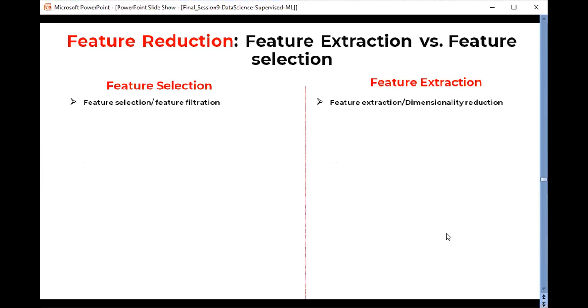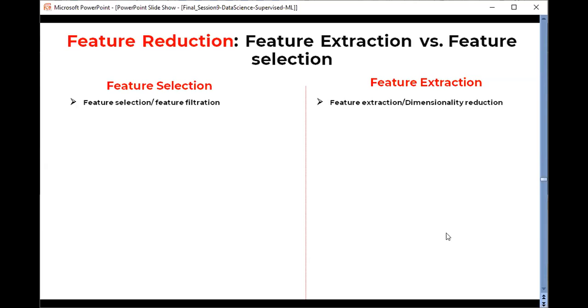The first difference: the feature selection method is also known as feature filtration, while the feature extraction methods are also known as dimensionality reduction. Can you name any dimensionality reduction method?